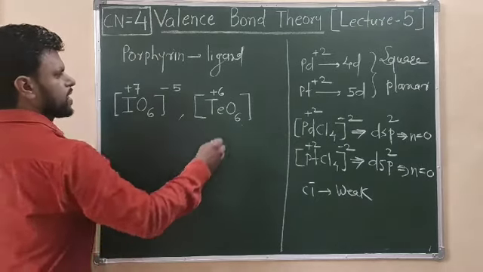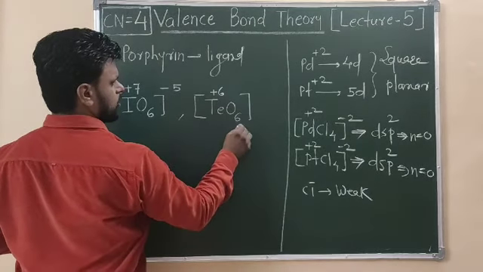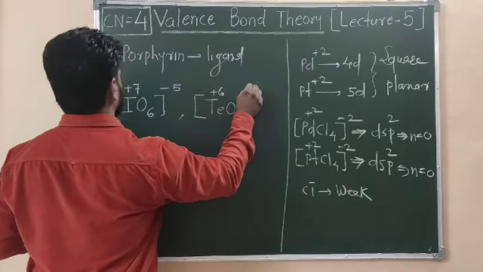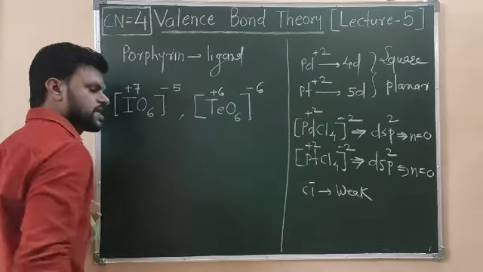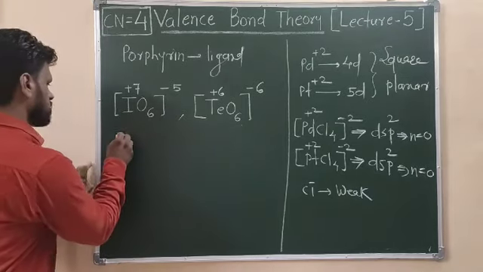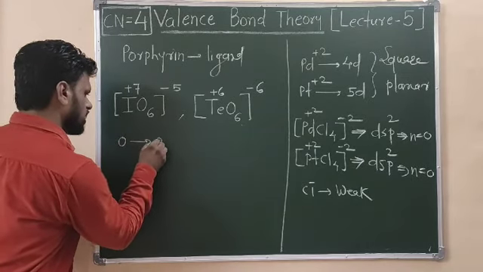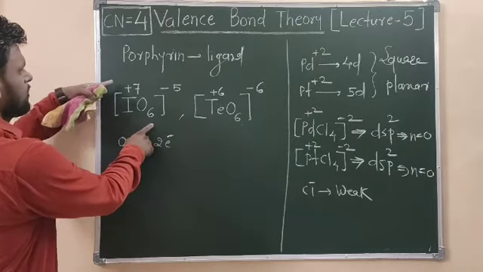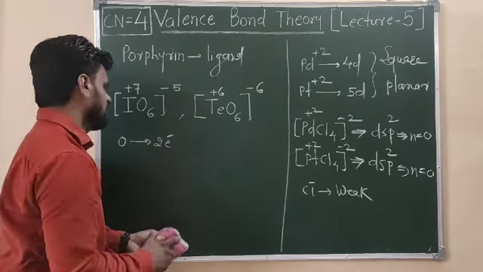So I'll be having 12 minus 6, giving minus 6 charge, right? Because each oxygen will take 2 electrons, and hence 12 minus 7 is 5, 12 minus 6.